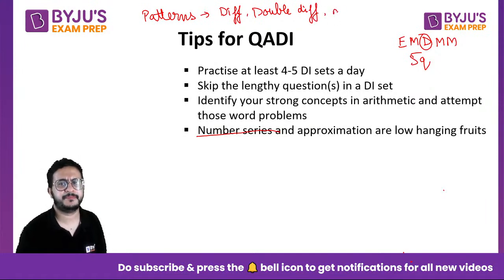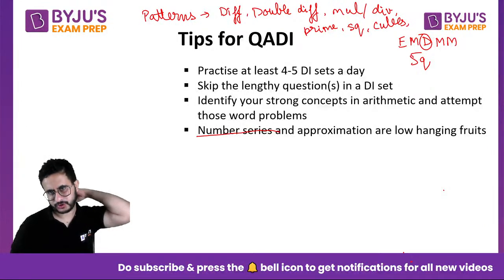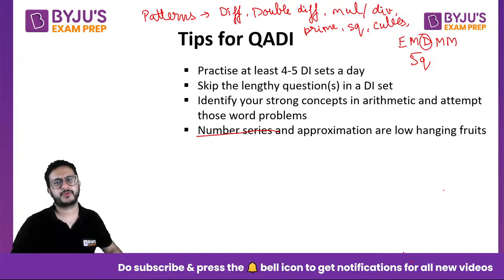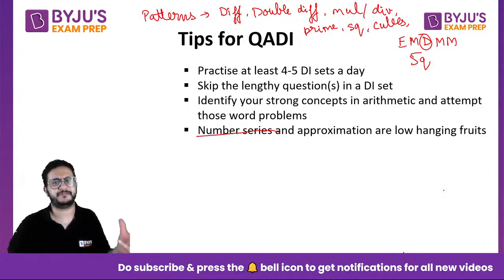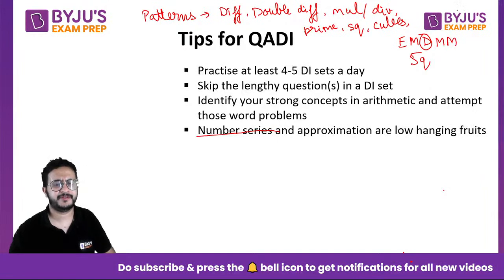It could be some multiplication or division. It could be some prime numbers. It could be square numbers, cube numbers, right? So go through different patterns of numbers. If the difference is cube numbers or square numbers, you take the difference and you get a pattern. So practice different patterns, and that will help you do well in the number series section.